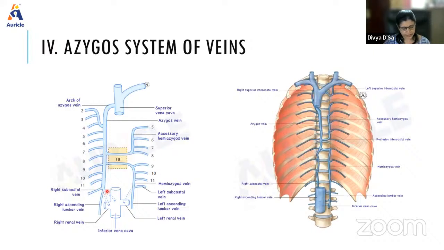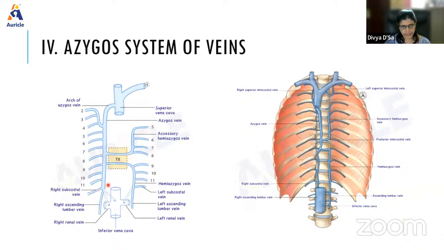So this will ascend in front of the lumbar vertebrae. It enters the thorax by either piercing the right crus or passing deep to it, or it passes through the aortic opening of the diaphragm. And opposite the 12th vertebra, near the 12th vertebra, it will receive a vein which is formed by the union of the right ascending lumbar and right subcostal vein.